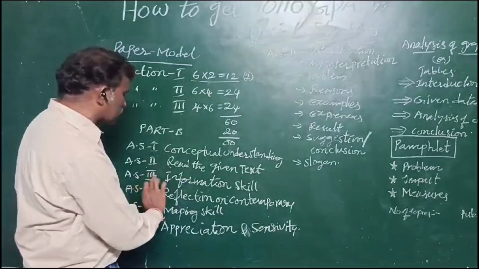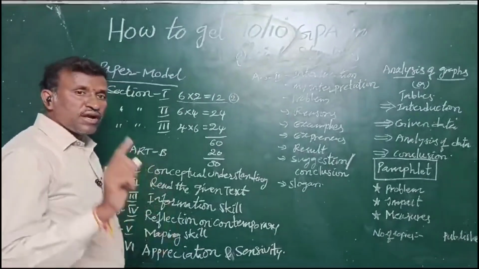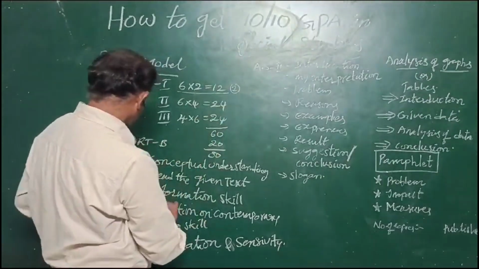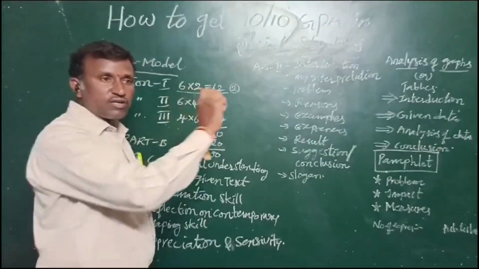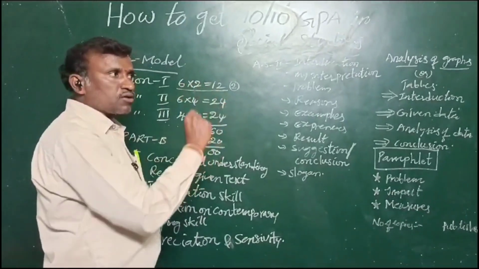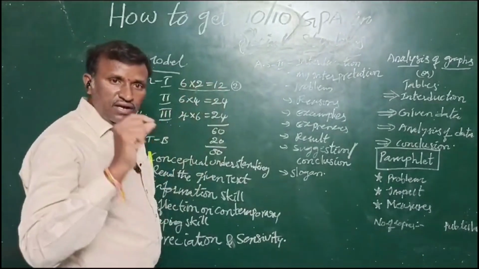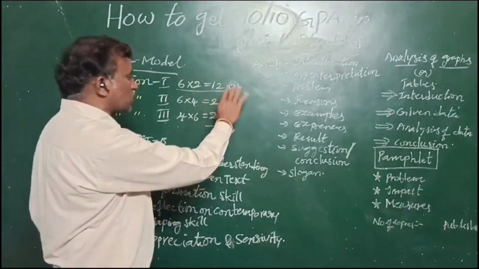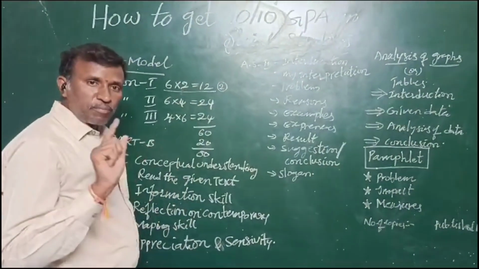The next academic standard 3 is information skill. A definite question of 2 marks will come from this. They will give information, such as a table, or a paragraph to read, or any chart or map, and they will ask questions on it. That is the information skill.